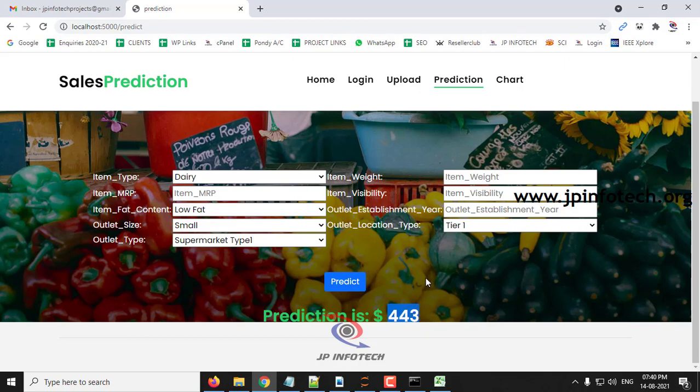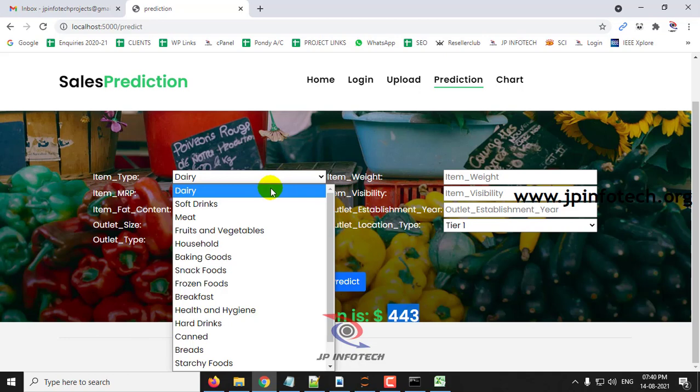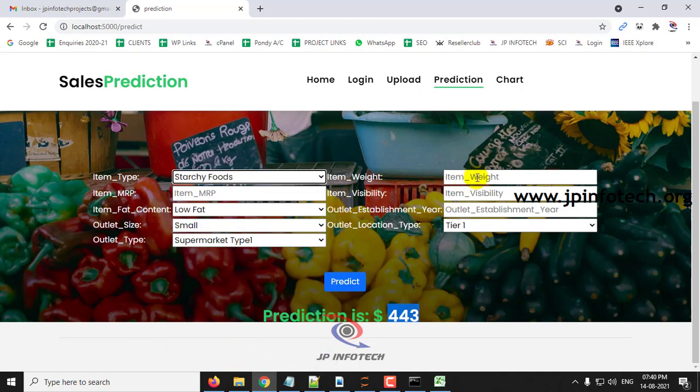Now let me check with some other data, which is starchy foods, which consists of item weight 13.65 and item MRP is 114.7834.